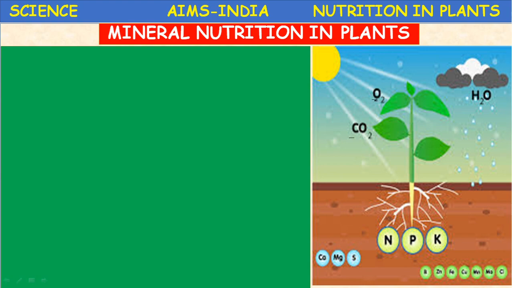The secondary and important elements required for growth are nitrogen, phosphorus and potassium. So total mineral nutrients can be divided into major elements and micro elements.